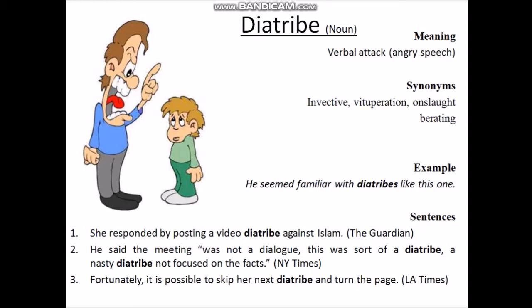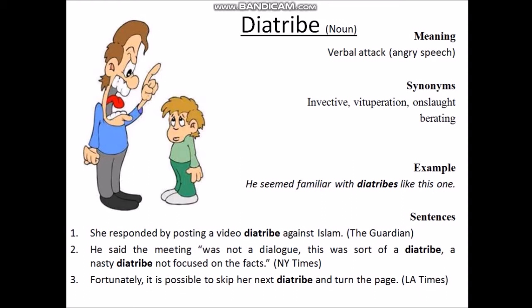So move on to the second sentence. He said the meeting was not a dialogue. This was sort of a diatribe, a nasty diatribe, not focused on the facts. He said that the meeting is not about dialogue or sharing ideas. This was a type of verbal attack, angry speech that is not focused on the facts.